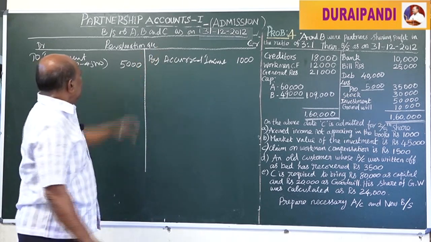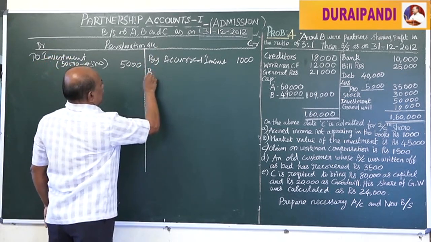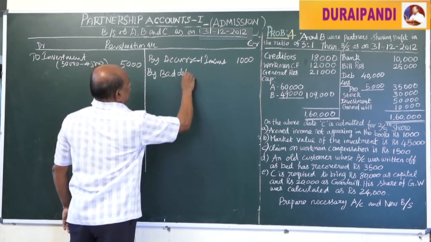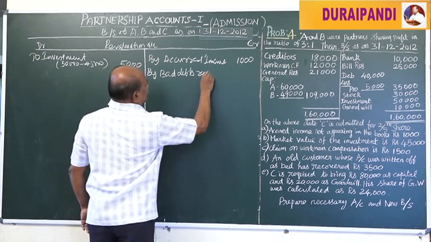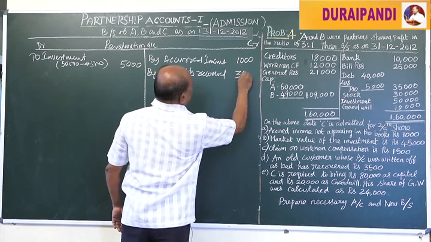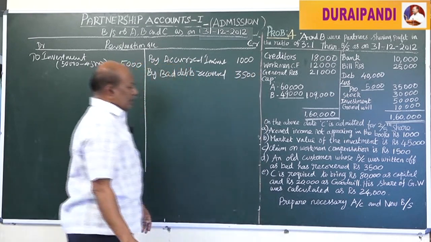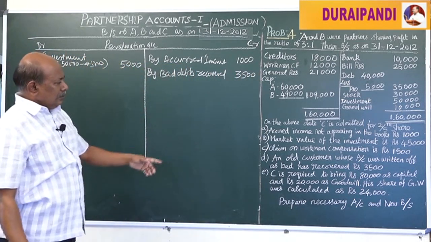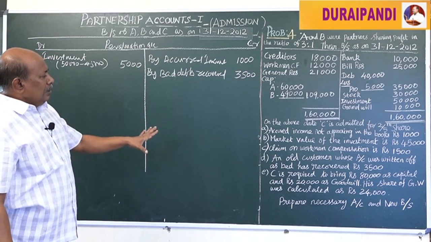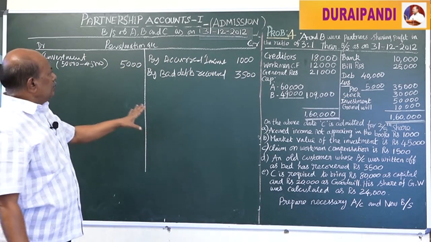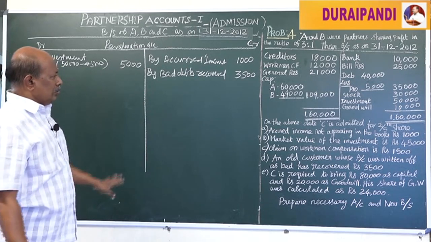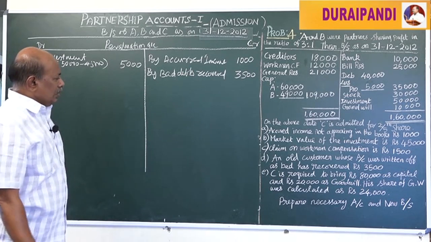Income should be credited to the revaluation account, by bad debts recovered, that is 3,500. That's all. Only these are the things related to the revaluation account.